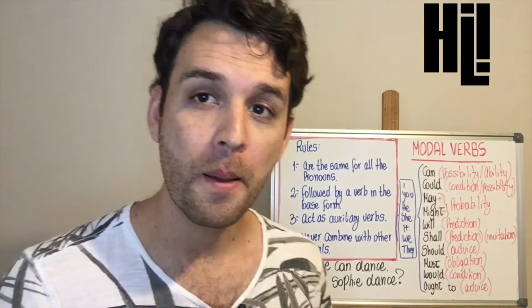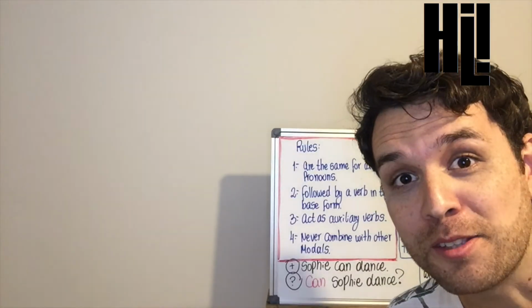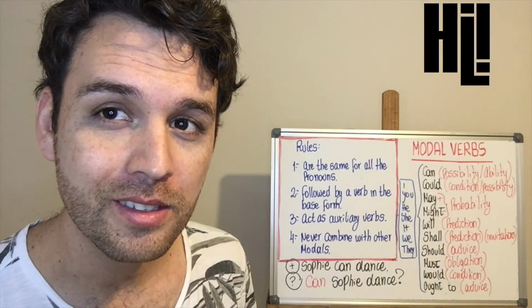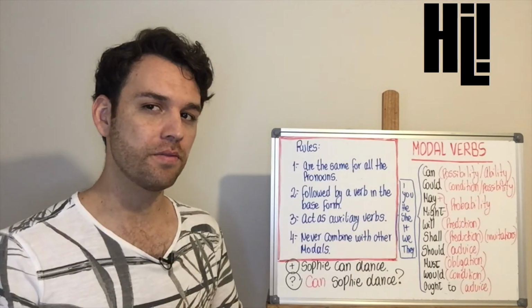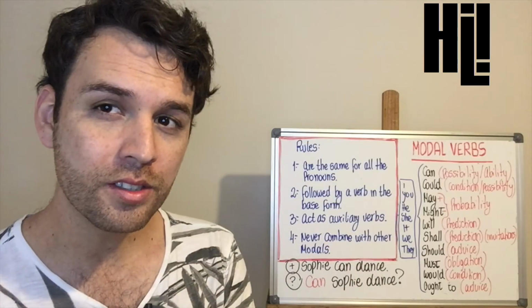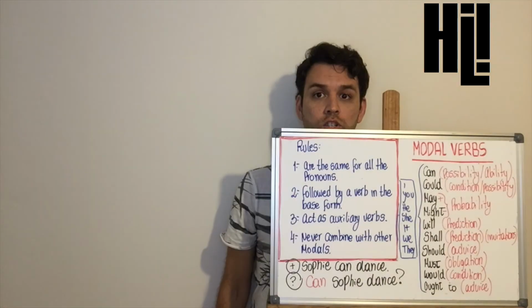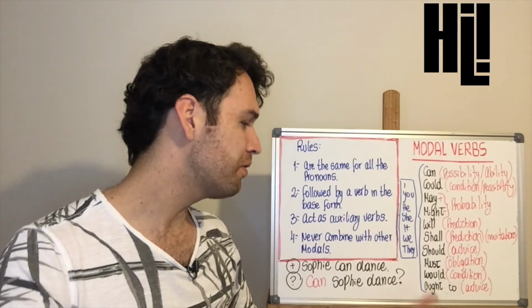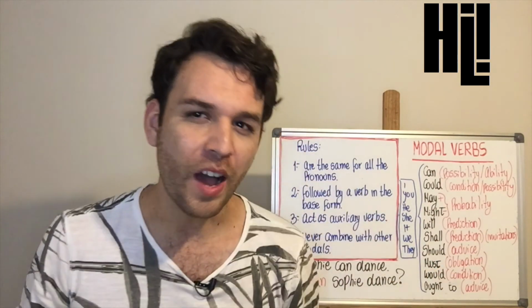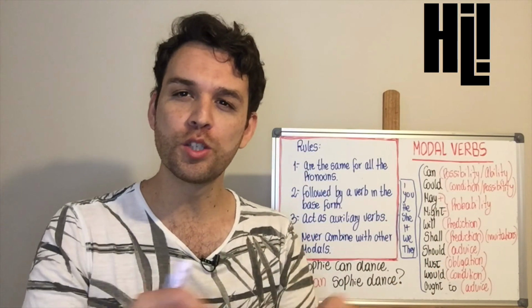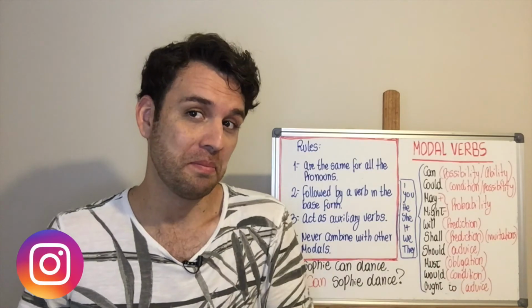Could Sophie dance? Must Sophie dance? May Sophie dance? Should Sophie dance? Might Sophie dance, will Sophie dance, shall Sophie dance, with the exception of ought to. It's old-fashioned to say ought Sophie to dance, but if you want to apply it, you can do it.